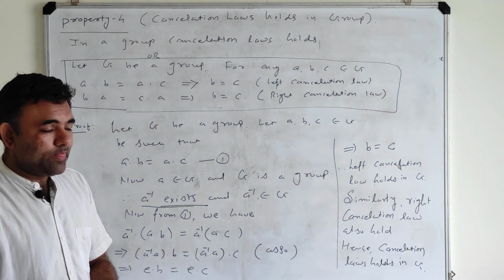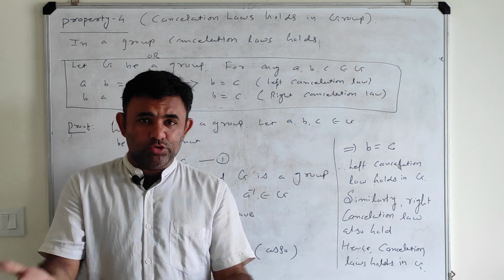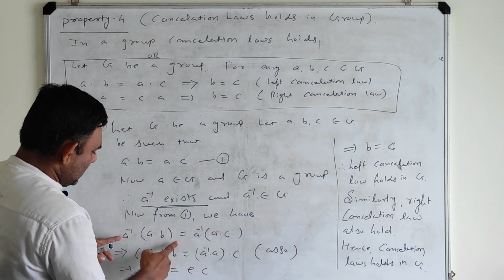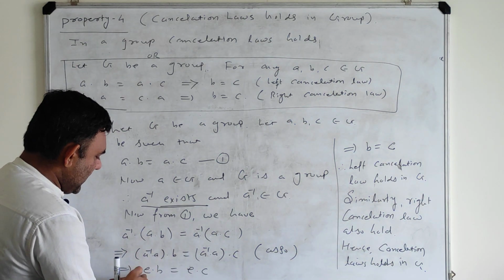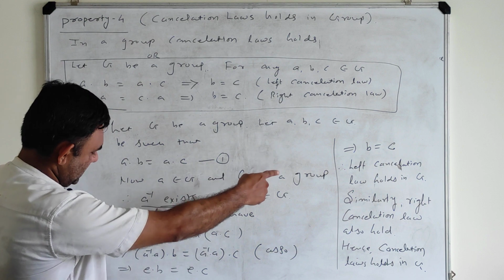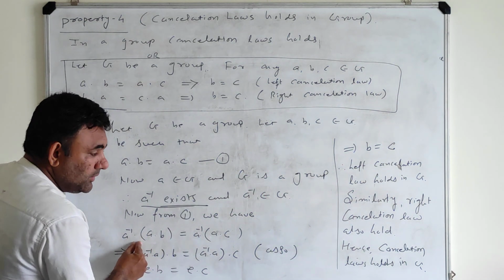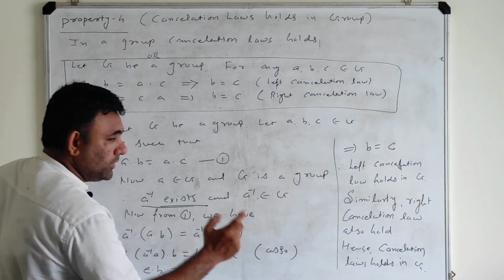And the second thing: suppose the inverse is also there, but the structure is not associative. Then suppose A inverse is there, but I can't club A inverse and A to give identity and then B. If I can't club this, then also I can't reach this step. So associativity is also important.